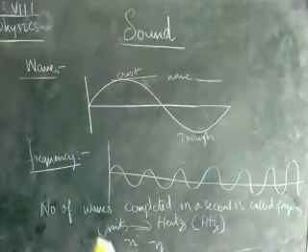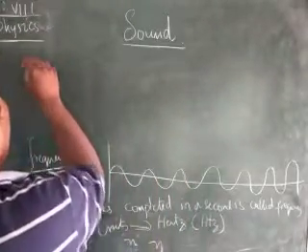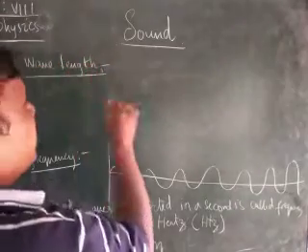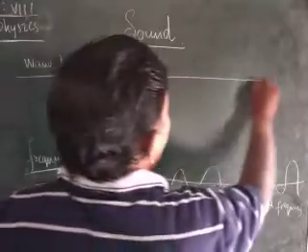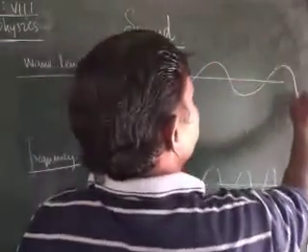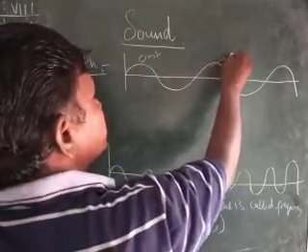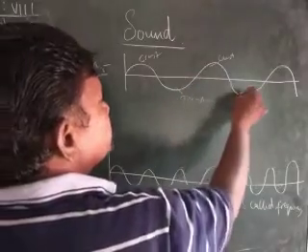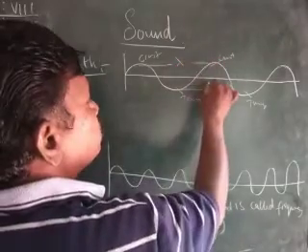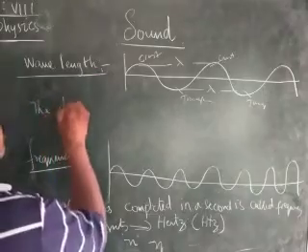Next we have wavelength. What do you mean by wavelength? Wavelength means, these are the waves. This is a crest, this is also a crest, this is a trough, this is also a trough. The distance between two crests or two troughs is called the wavelength.